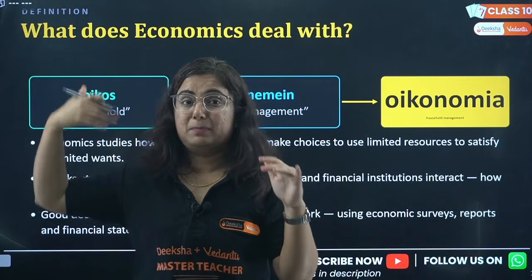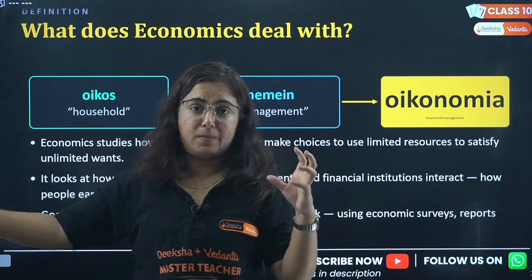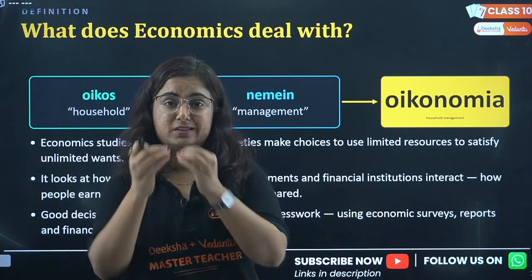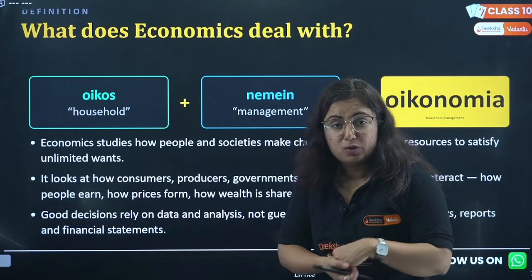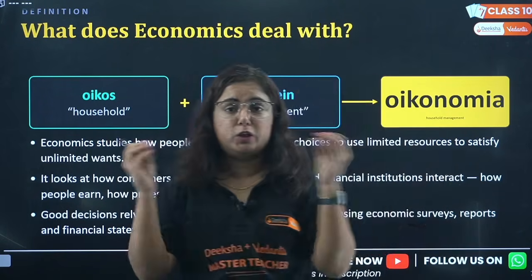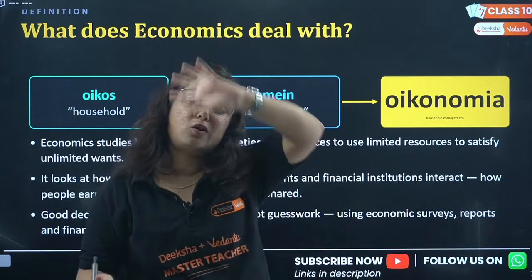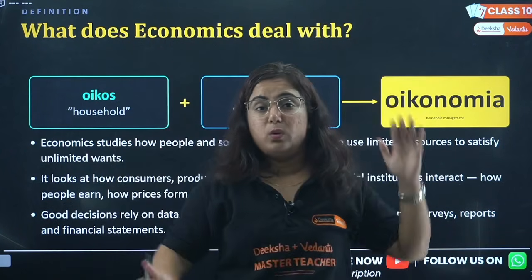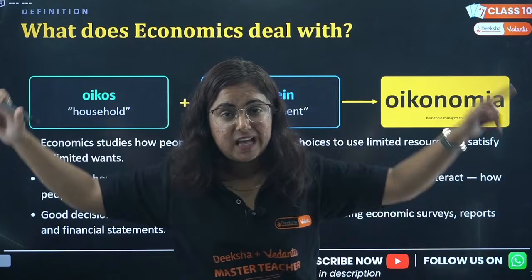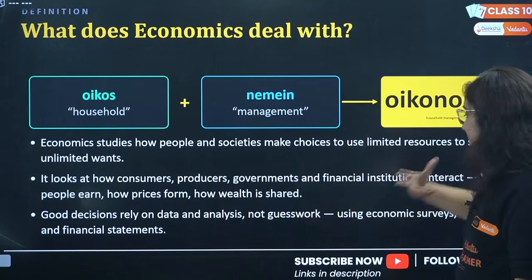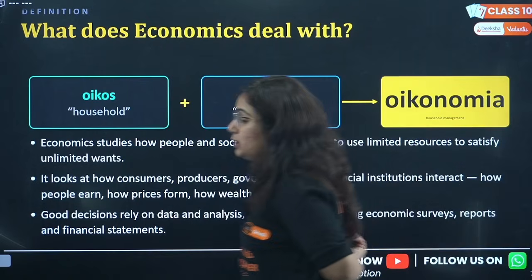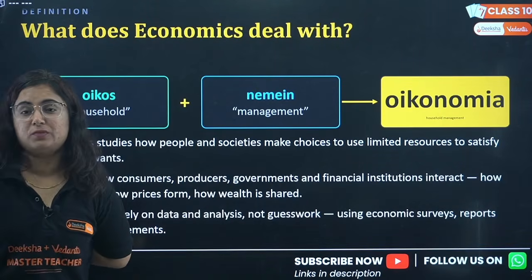Or there will be private individuals producing in the market, and then the entire nation, the citizens, consume those products. The consumers are sometimes not limited to the nation, rather these products are also sold to the outside world. The management of this entire system, in which we have producers, consumers, governments, financial institutions, is known as economics.